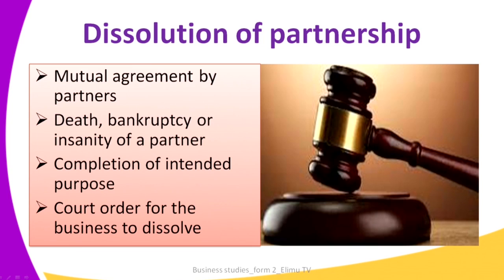The other one would be a court order for the business to dissolve. A court may give an order, that is after a partner has raised a complaint requiring the partnership to be dissolved, and after giving enough reasons, the court can give an order that the partnership must be dissolved.